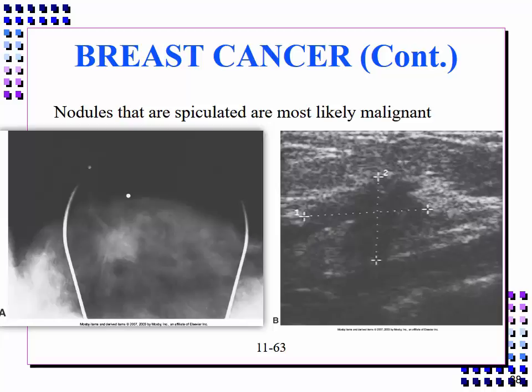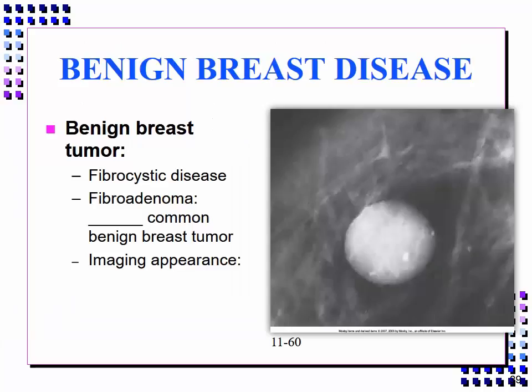Mammography using magnification spot compression demonstrates microcalcifications in a spiculated lesion in this image. Then the breast sonography shows finger-like projections emanating from the lesion measuring 1.8 by 1.25 centimeters. The imaging appearance is a well-defined smooth margin and round, oval, or gently lobulated contour.